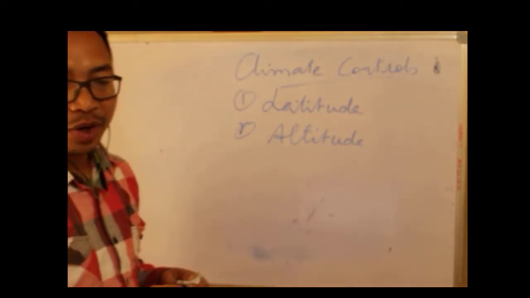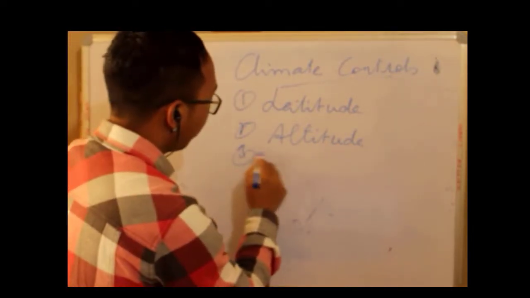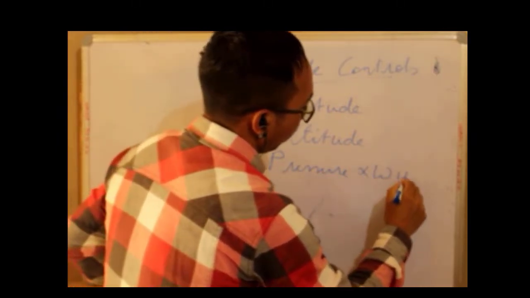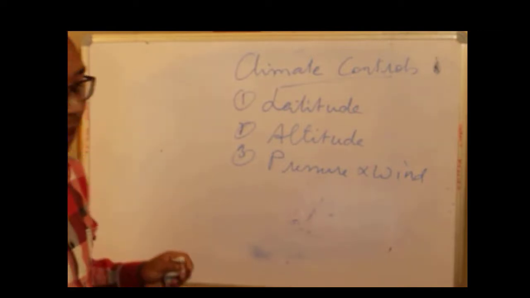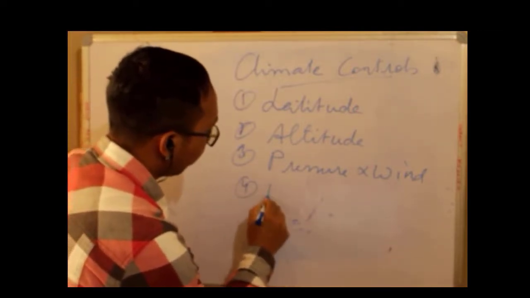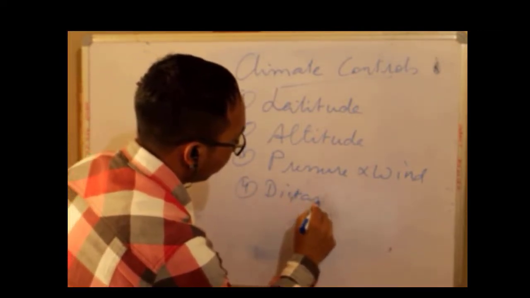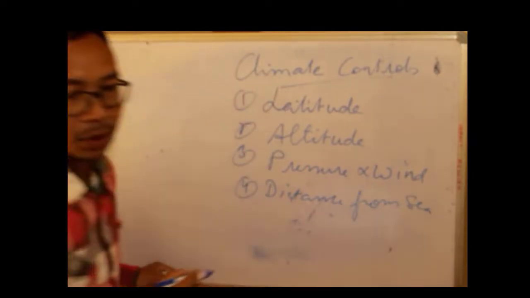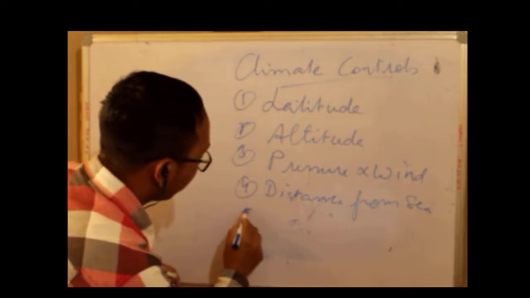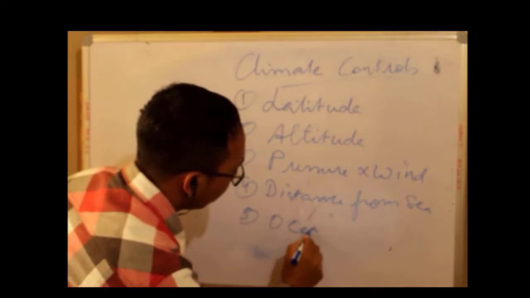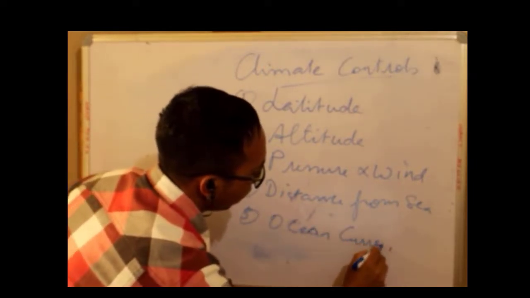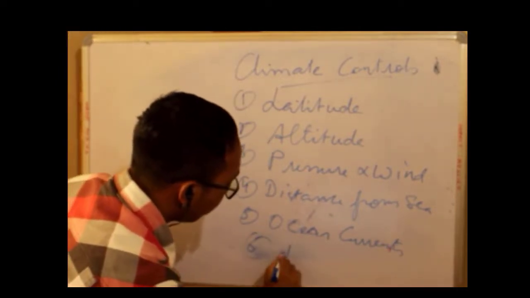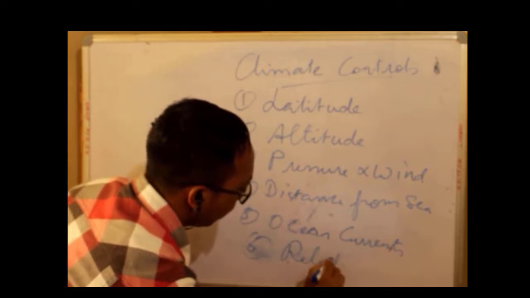The third one is pressure and wind system. The fourth one is distance from sea. The fifth one is ocean currents. And the last one is relief features.